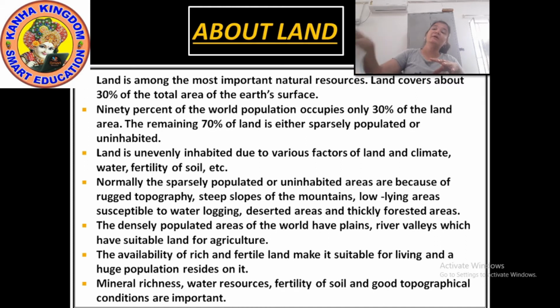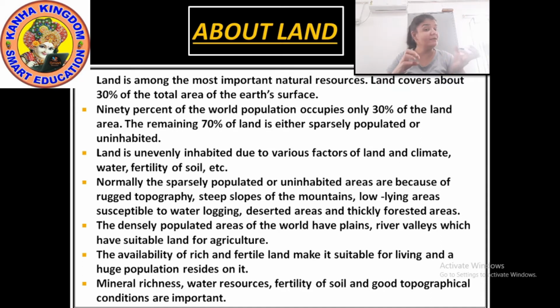Here they are telling about why some areas are sparsely, meaning very less populated. Deserted area, first thing, in desert agriculture is not possible. Second, there is very little water in the deserts. So these are the two main reasons.